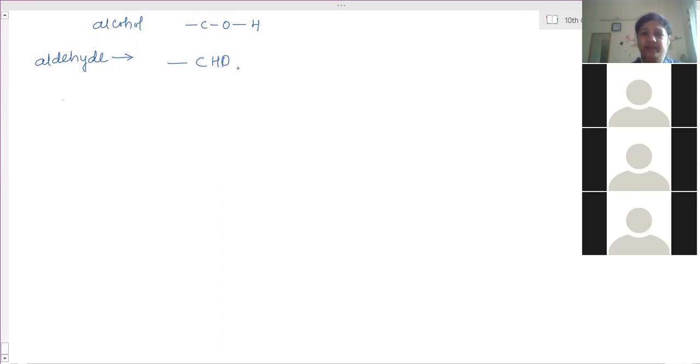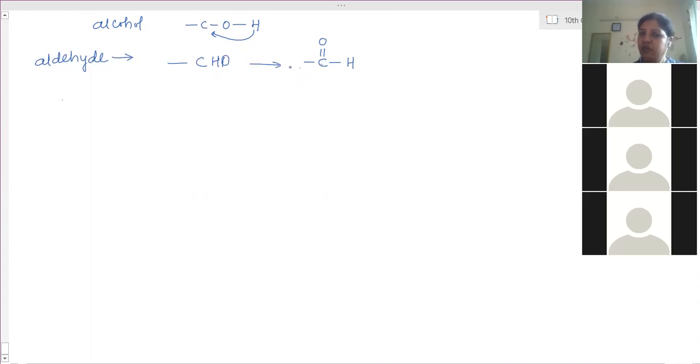But in aldehydes, the oxygen is connected to the carbon by a double bond separately and the hydrogen is separately connected. Oxygen is connected with a double bond to the carbon, and hydrogen shares one electron with the carbon directly. So here hydrogen and carbon have no direct connection, but in aldehyde hydrogen is directly connected to the carbon. So this is the difference between alcohol and aldehydes.